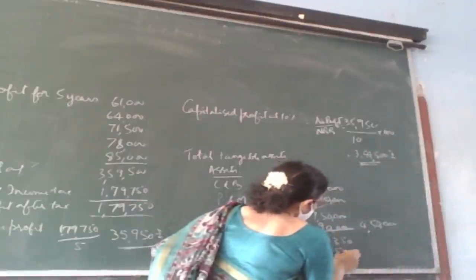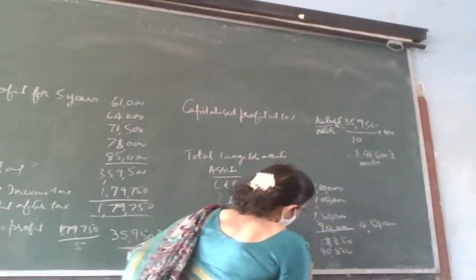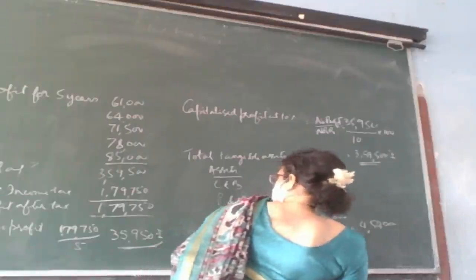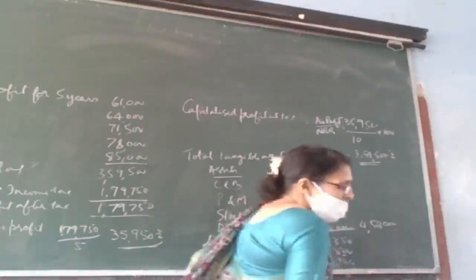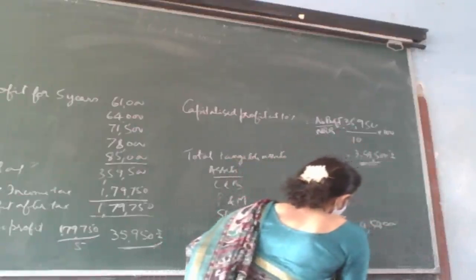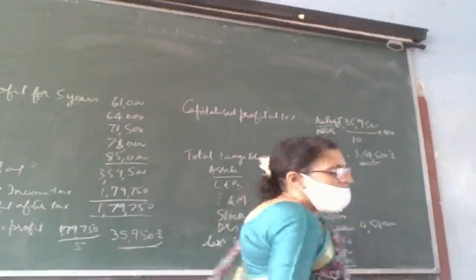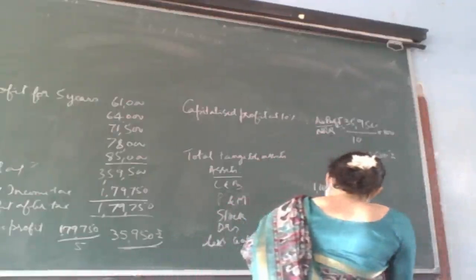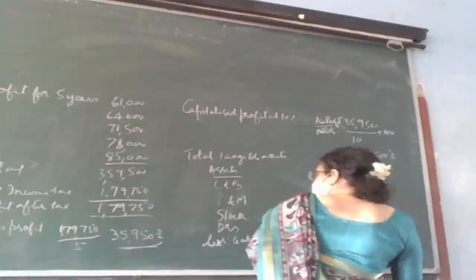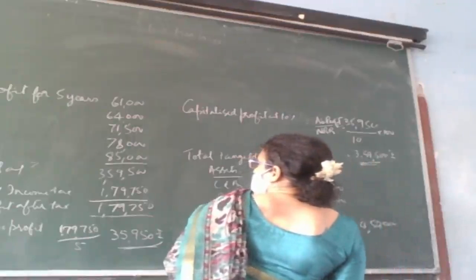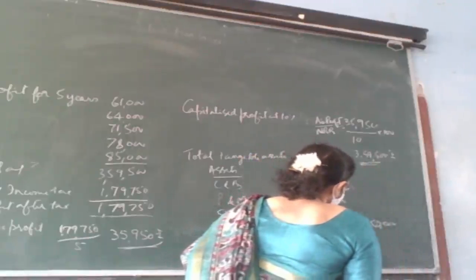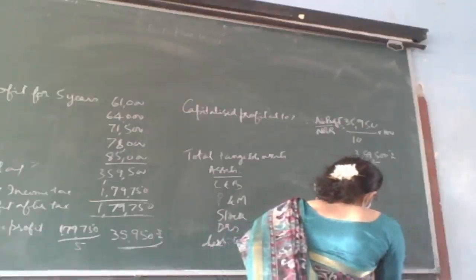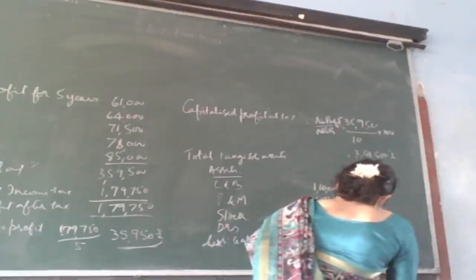Then provision for tax 19,500. So what is the total? 1,68,350.